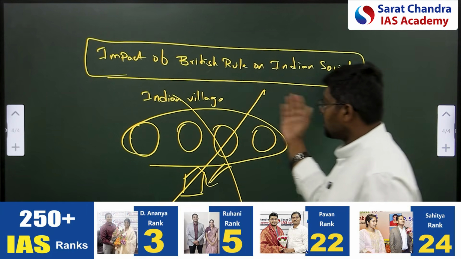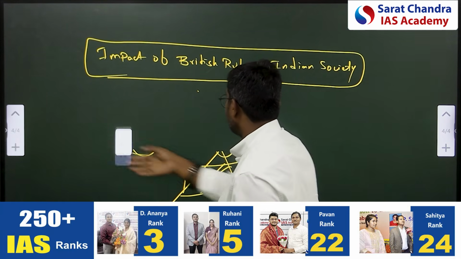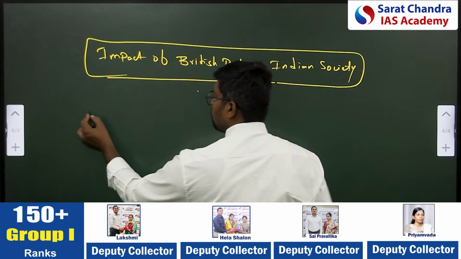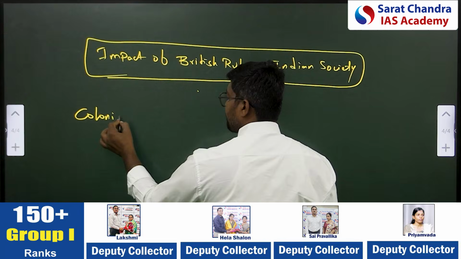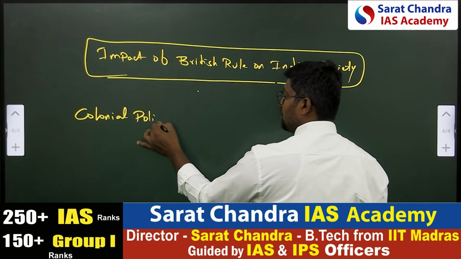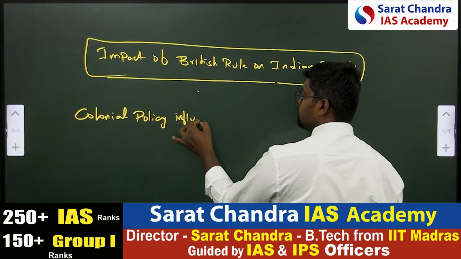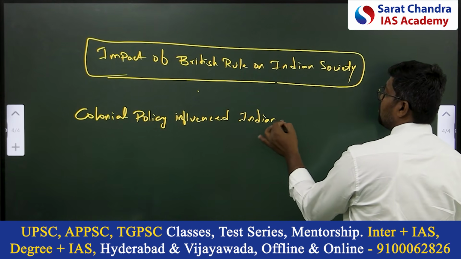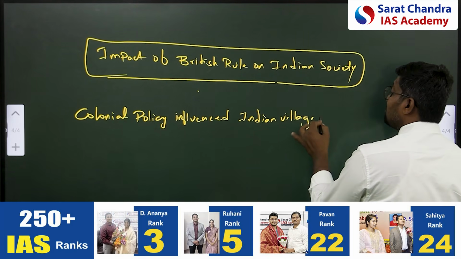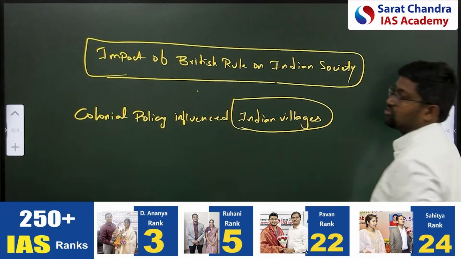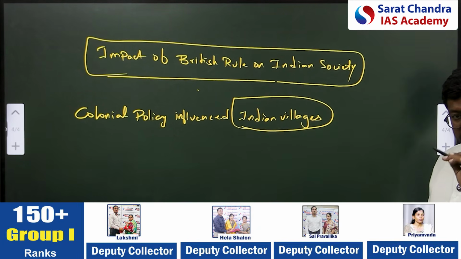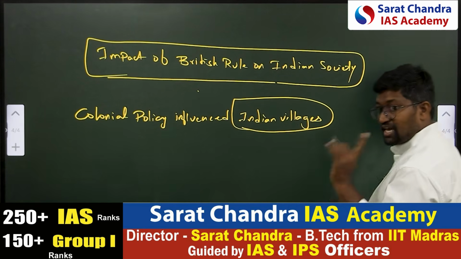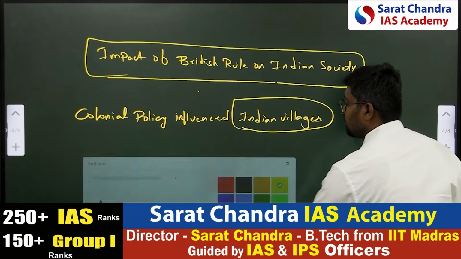So the point here, about the impact of British rule in India, is that colonial policy influenced Indian villages. And this influence of colonial policies on Indian villages, how it impacted, note this important point: